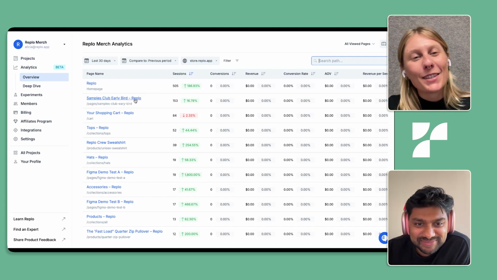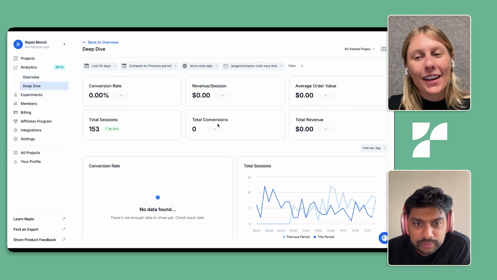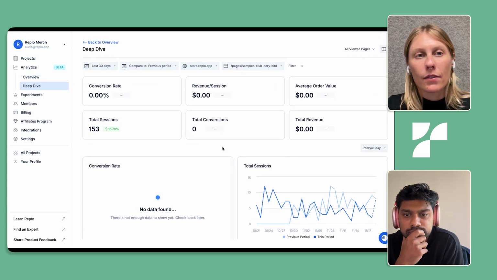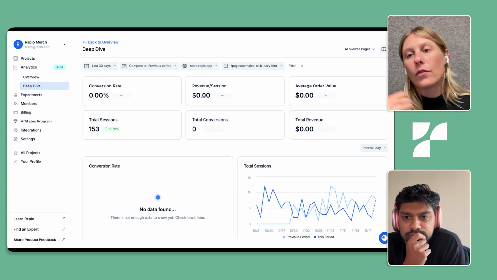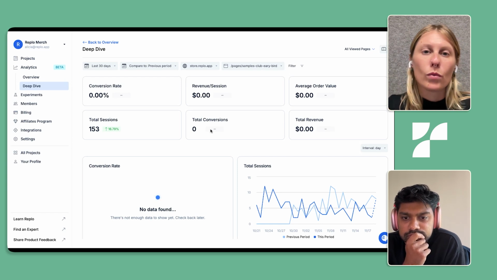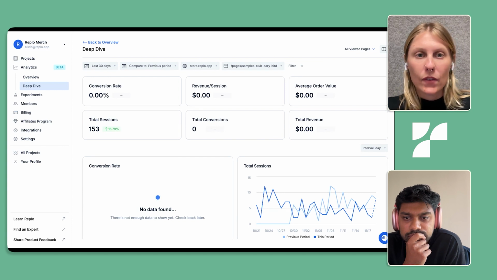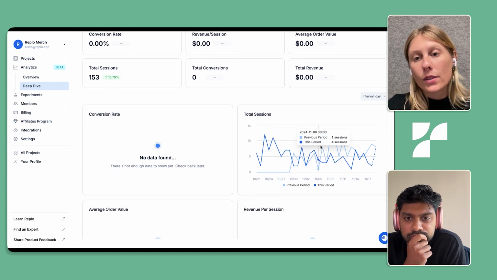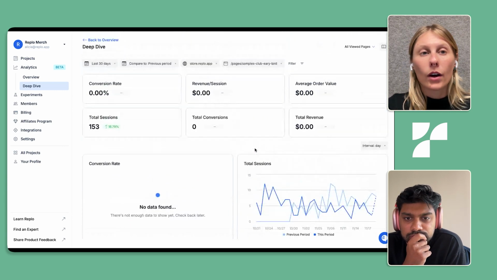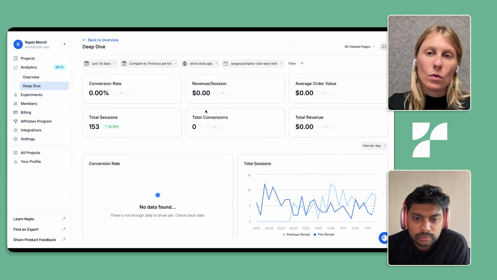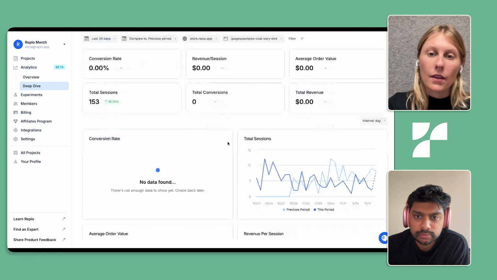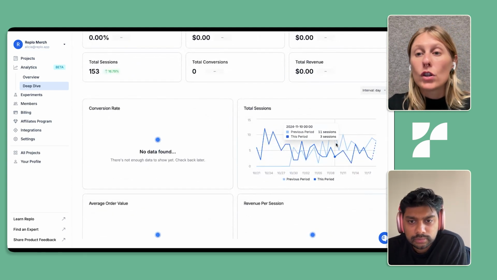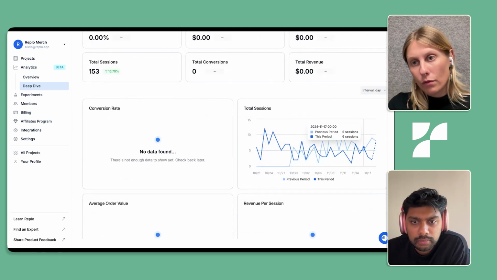I'm gonna jump into one of these pages now because I think there's this other fun piece of Replo Analytics, which is this deeper dive view. This is where we hopefully are going to start to add some of those more page specific metrics where you can really see what's going on a specific page. For right now, the key things you're going to be able to look at are all of the different metrics that you see on that original page. You can do all of the same filtering that you had there. And then you can start to see visually how these have changed over time.